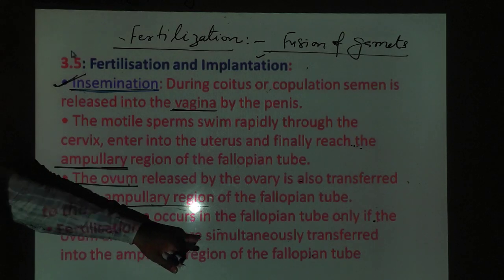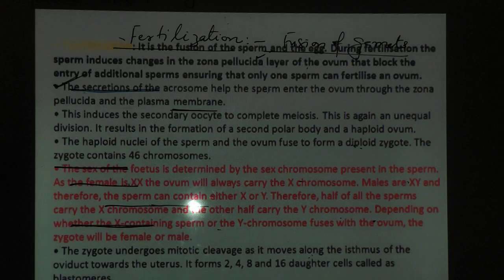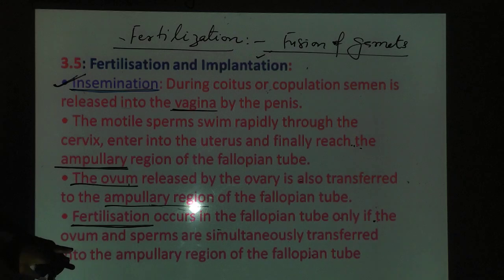If ovum and sperm are simultaneously transferred into that particular part of the fallopian tube, यानी जहाँ पर आपके पास में गैमेट्स है वो फ्यूज हो जाते हैं. कहाँ पर फ्यूज होंगे बताओ?